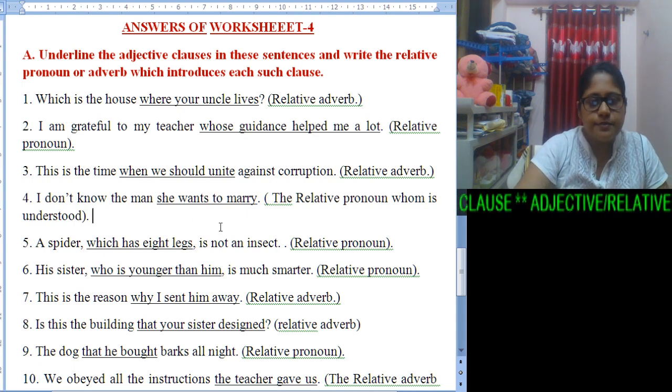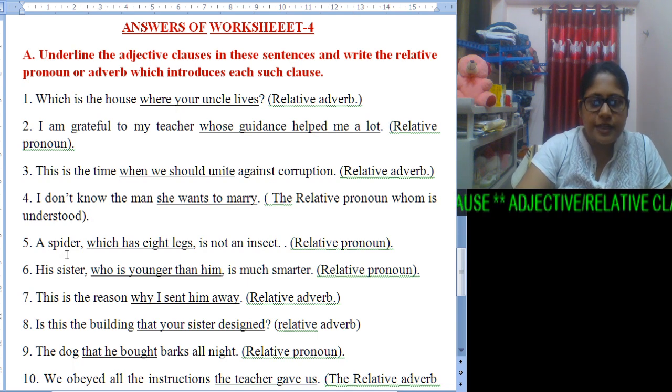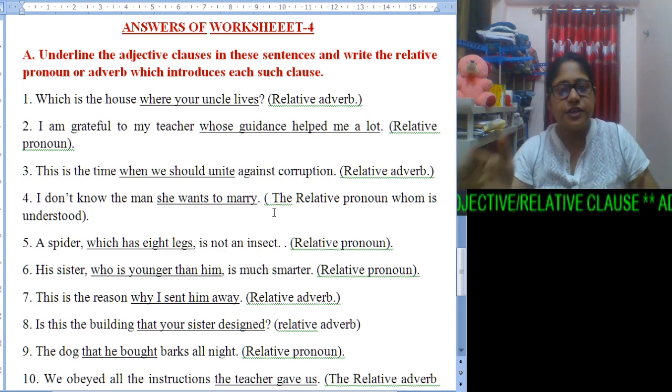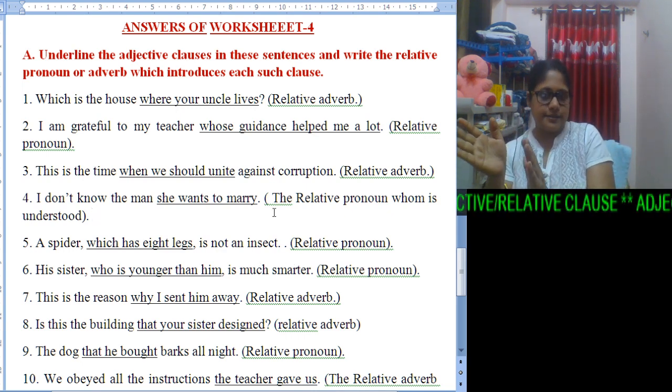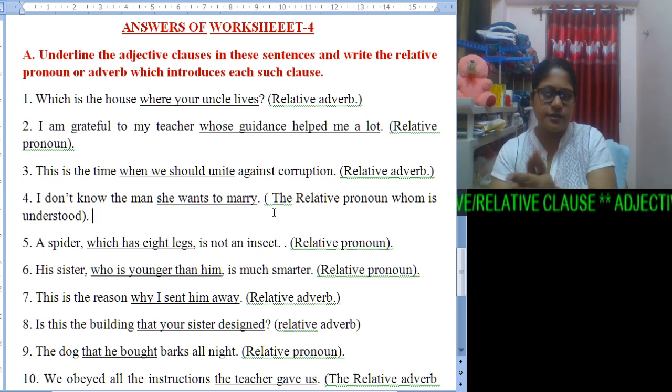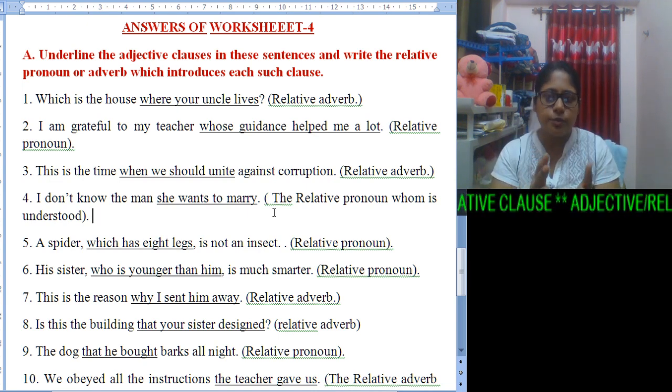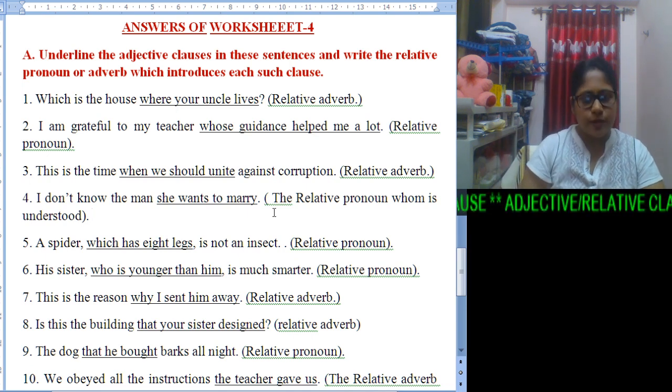Now next comes number 5. A spider which has 8 legs is not an insect. A spider which has 8 legs. Obviously this tells us something more about the spider. It gives us some more information. So obviously a relative pronoun is used here in order to introduce the adjective clause.